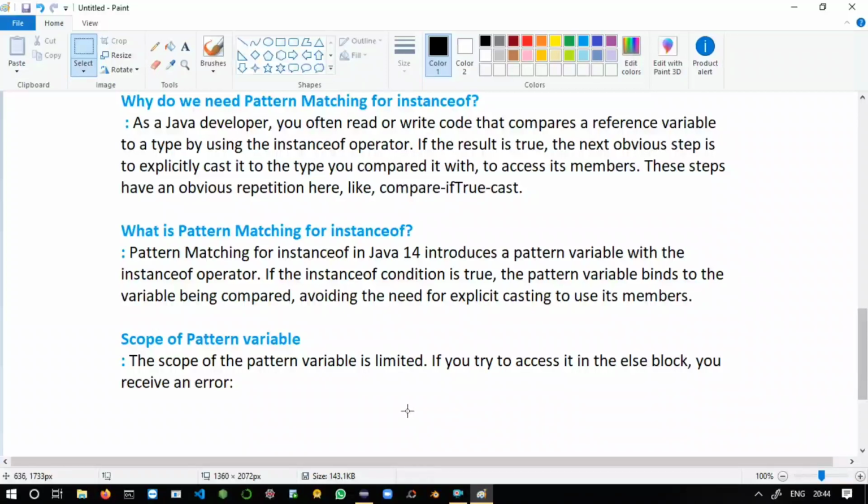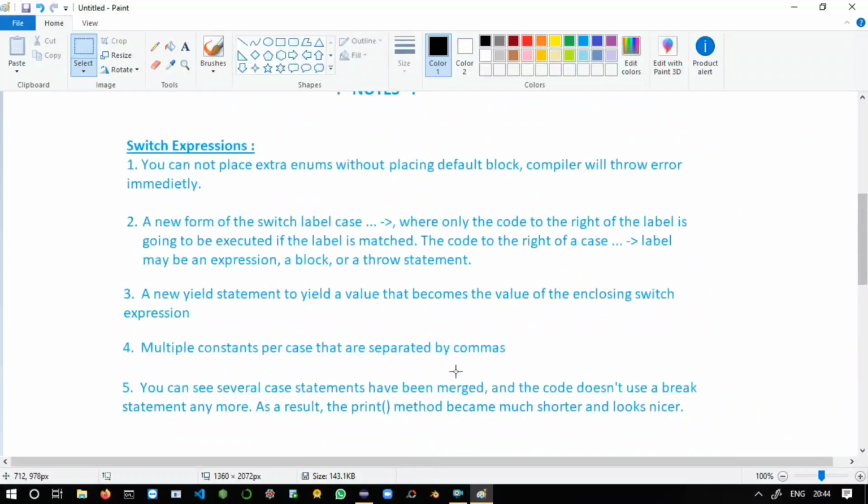The last point is the scope of the pattern variable. The scope of the pattern variable is limited. If you try to access it in the else block, you receive an error. It means if you are declaring the pattern variable inside the if condition, you cannot use it in the else block, you will get an error. We will see and prove these points practically.